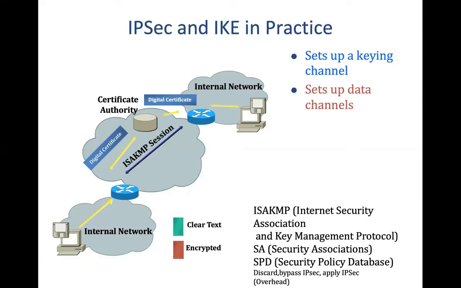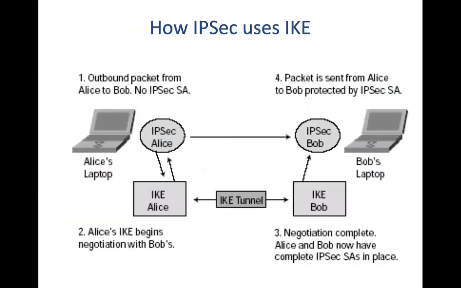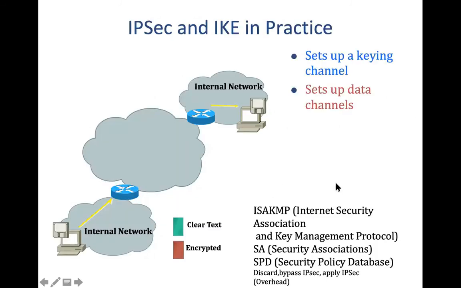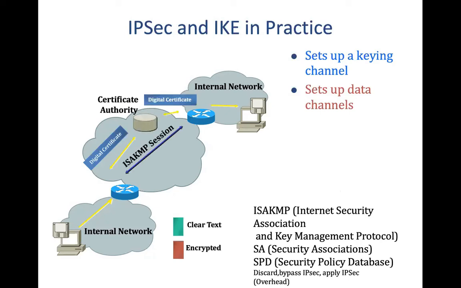The next step is that the security association has to be formed. As we have seen in the earlier case, the first thing is that a security association between two entities is to be formed. Once it is there, then data transfer can happen. So the next step is data transfer.